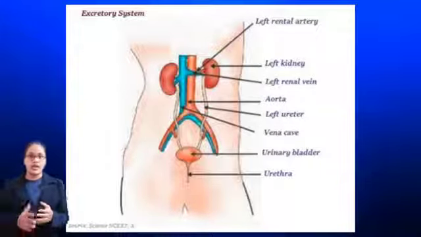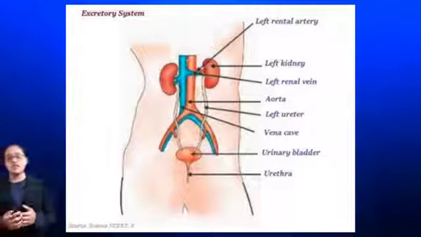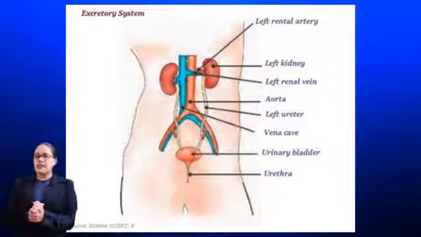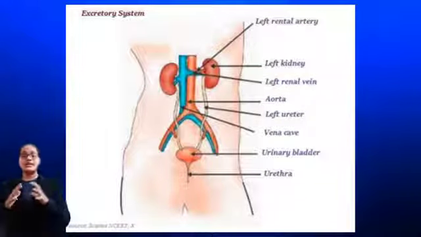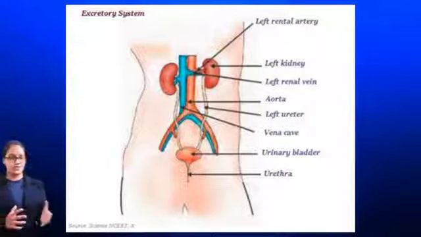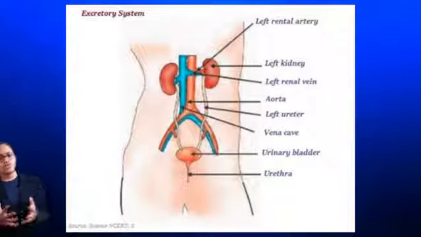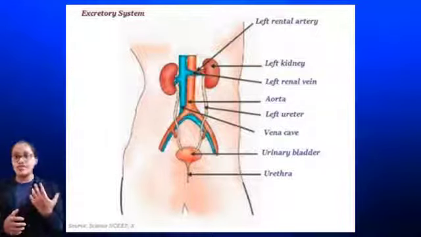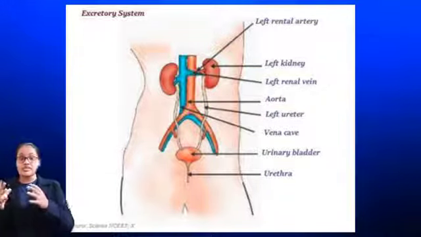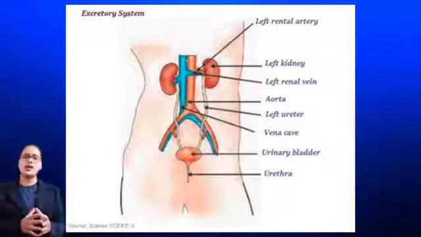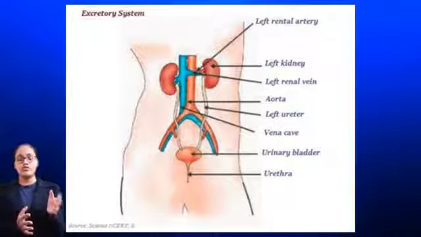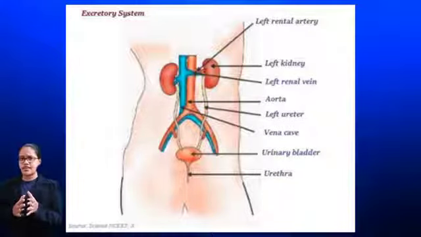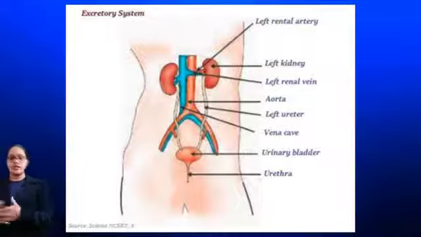Kidneys produce urine and it is passed through the ureters, which is then collected in a urinary bladder. When the urinary bladder is filled, then it releases the urine through the urethra. Urine is produced so that the waste products can be filtered and removed from the blood. Nitrogenous waste, or the nitrogen containing compounds like urea and uric acid, are removed from the blood in the kidneys. So kidneys serve as a filtrating organ.